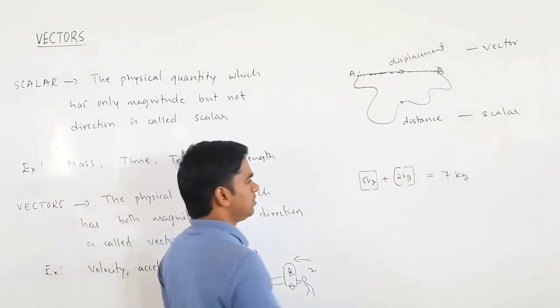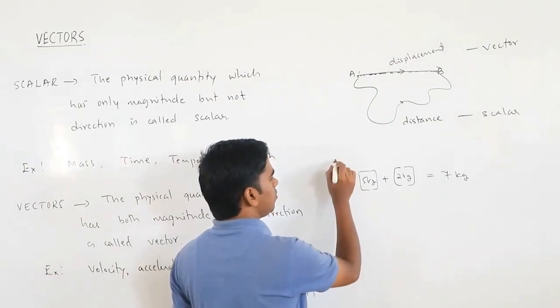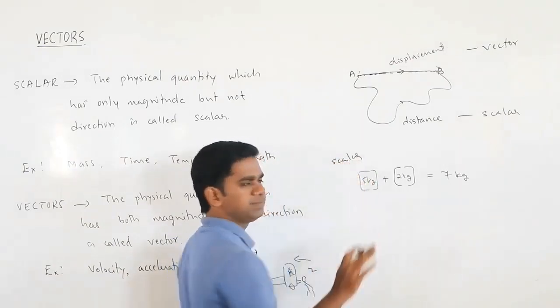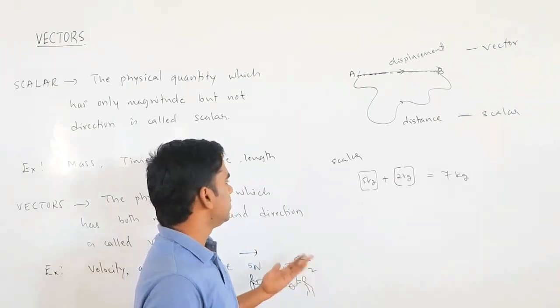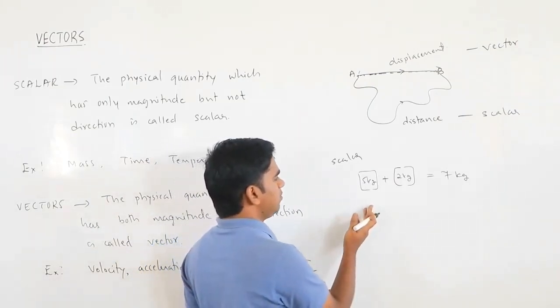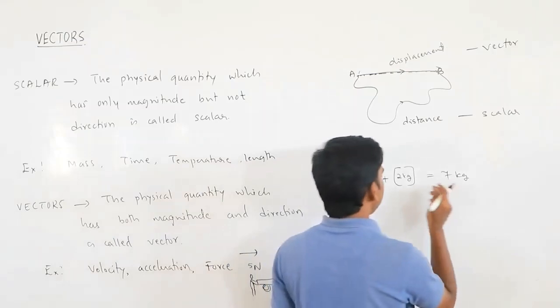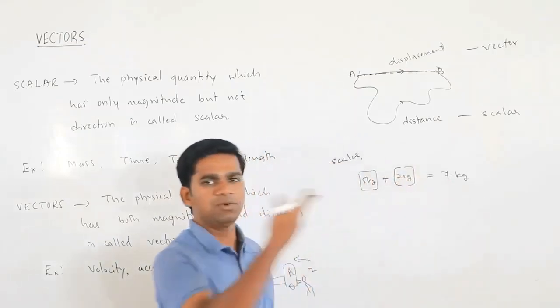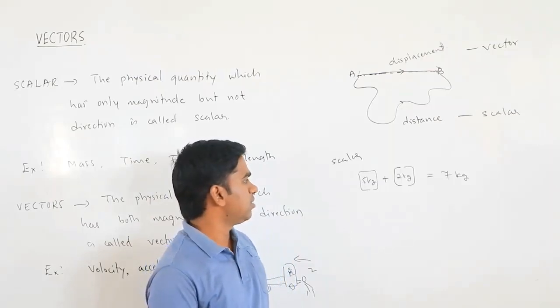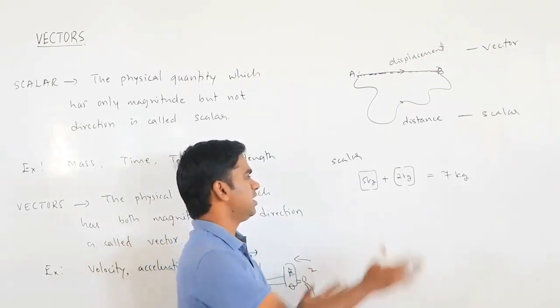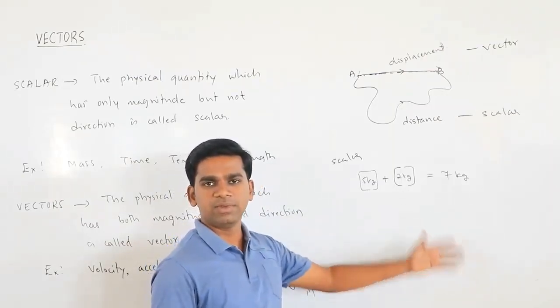Now both are scalar. No problem, you can add as usual. So you have 5 kg of rice, and you have taken out 2 kg of rice from that. How much remains? 3 kg. That is not a problem. You can change direction or anything, this value will not alter.